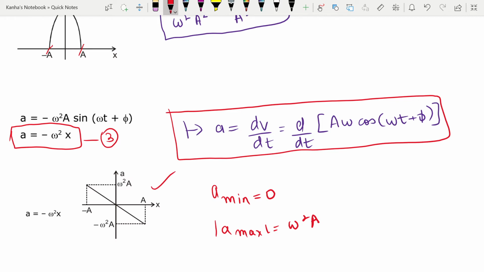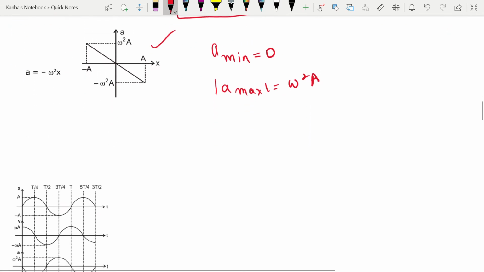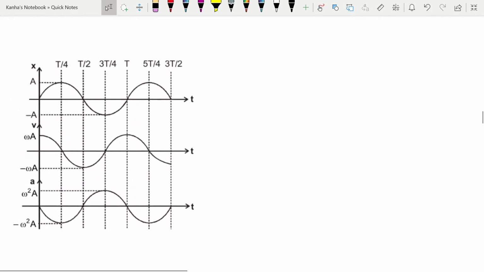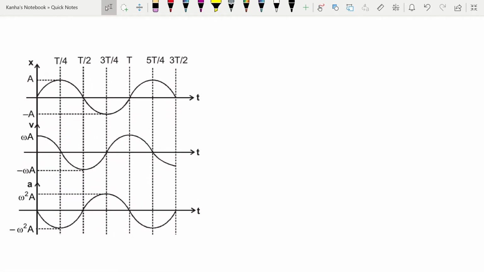You can easily draw a graph for this as well. I've shown you the different things right over here. First is your displacement versus time.